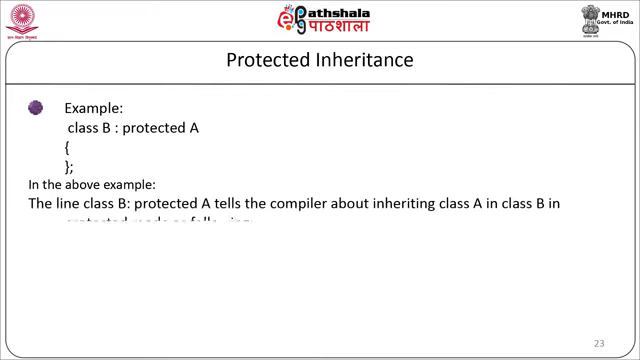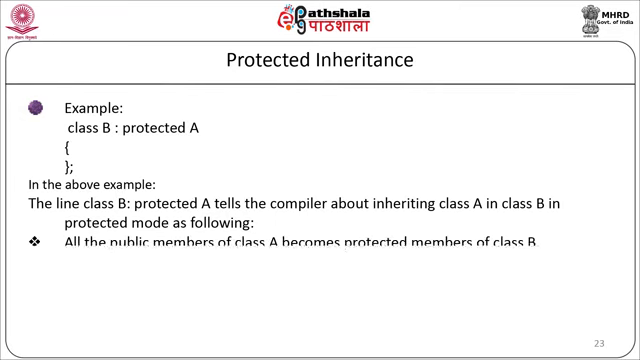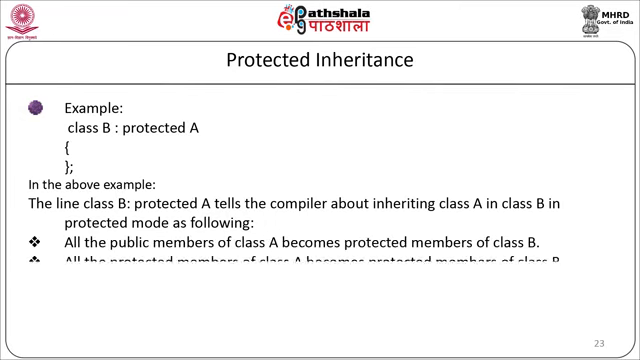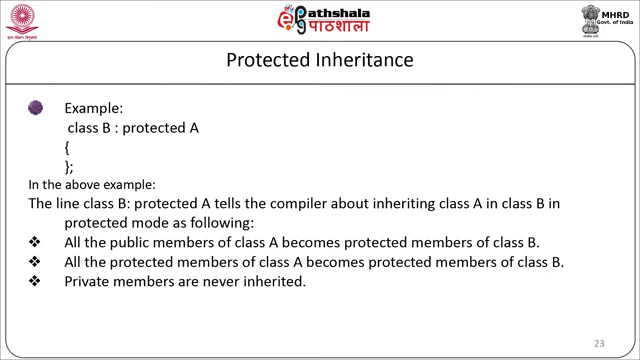Here the line class B colon protected A tells the compiler about inheriting class A in class B in protected mode, and it will also apply that all the public members of class A become protected members of class B, all the protected members of class A become the protected members of class B and private members are never inherited. The keywords private, protected and public may appear in any order or any number of times in the class.